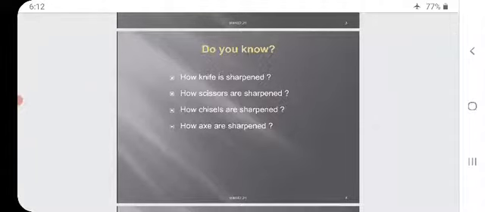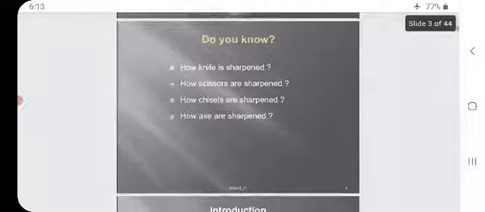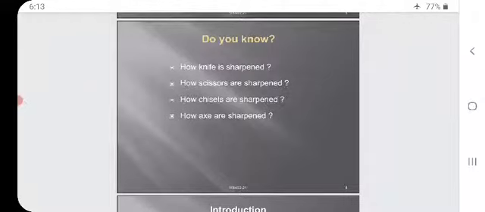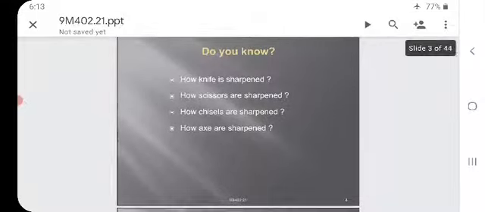How is a knife sharpened? With the help of a grinding wheel, with the help of a grinder. How are scissors sharpened? How are chisels sharpened? How are axes sharpened? For all four, the answer is the grinding machine, the grinding wheel, which we operate either by hand or by machine.